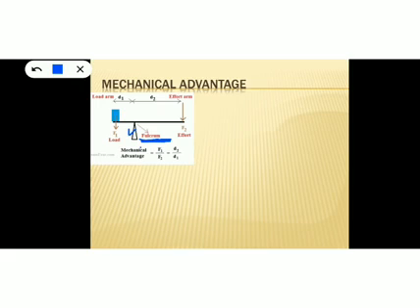Now let F1 and F2 be the forces acting at A and B. So this is the end A, this is the end B. F1 and F2 are the forces acting at the points A and B. Let R be the reaction of the support at the fulcrum. This fulcrum will offer some reaction force. Let that reaction force be R. Children, let me mark R here. So R is the reaction force offered by the fulcrum.